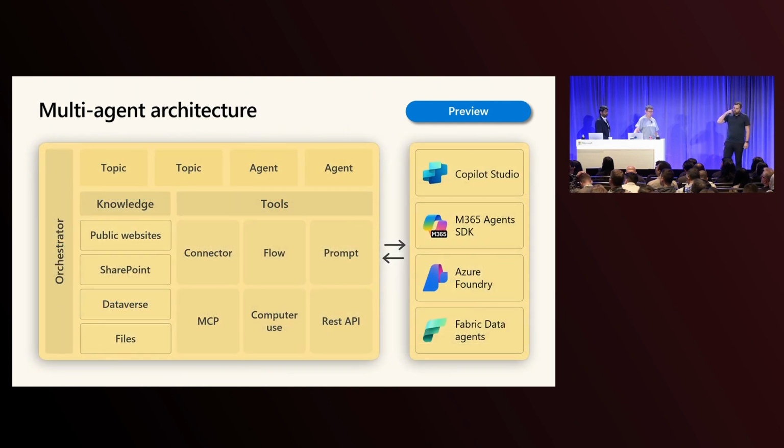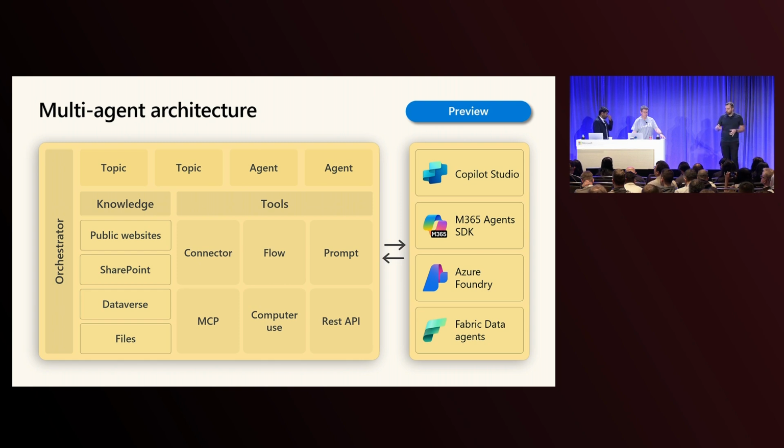The architecture around multi-agent is, if you look at the anatomy of an agent, generally we have an orchestrator that decides how to route incoming requests. And there are topics, and especially legacy agents will have lots of topics. They might have hundreds of topics. There are knowledge sources and there are tools. The tools have different implementations.